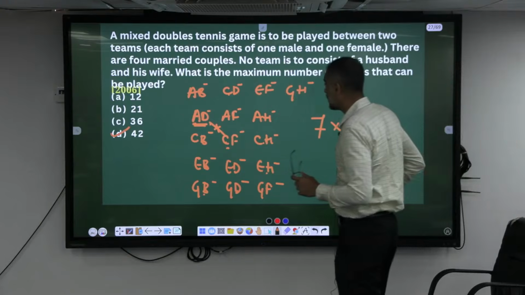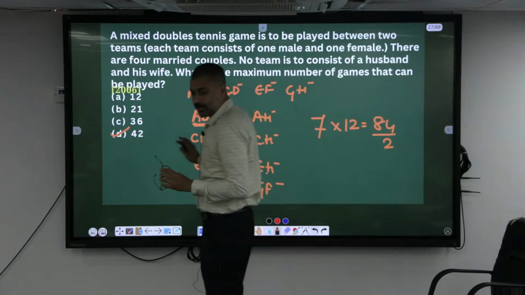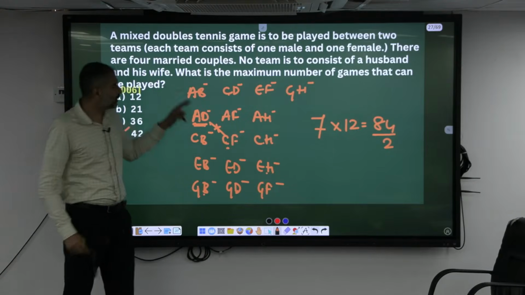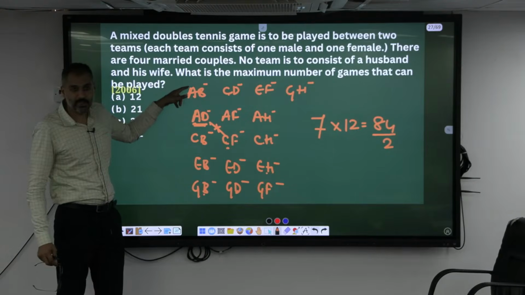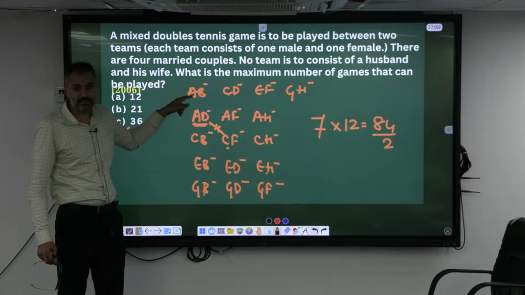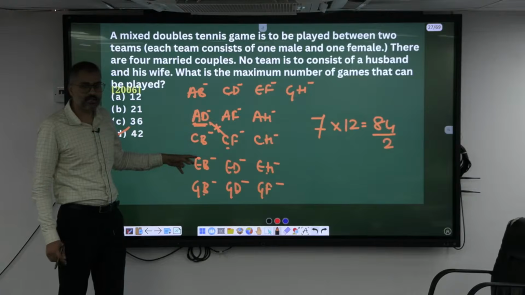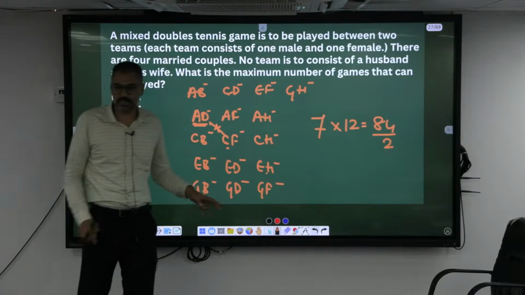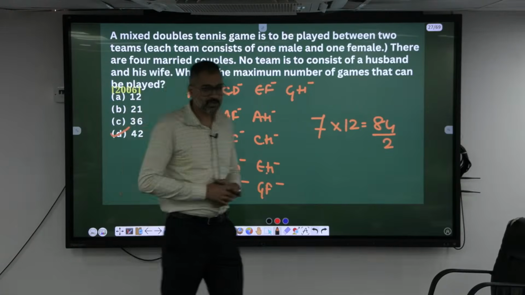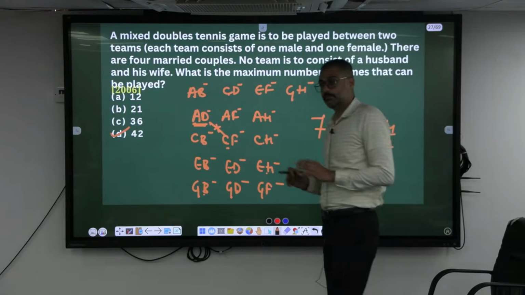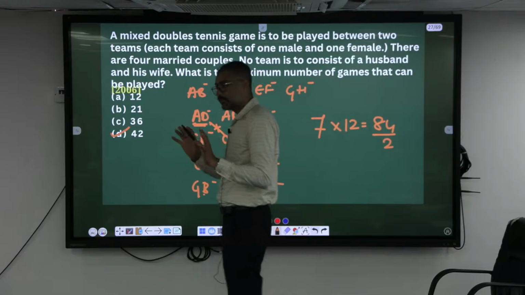See, you can understand the solution if you are listening to the explanation. If you are decoding, breaking the question here, if you are coming to the class, that's happening. By only seeing the downloaded PDF doesn't help you a lot. Okay, this is maths. So each and every team can play matches 7 times. 12 teams are there.